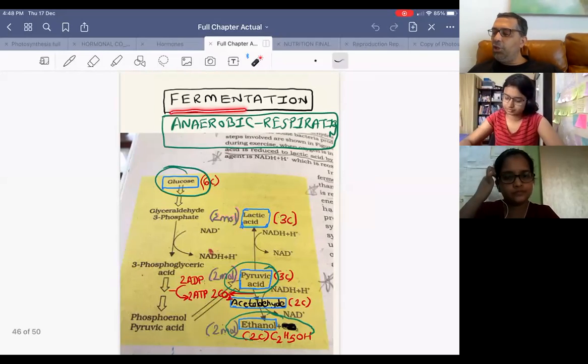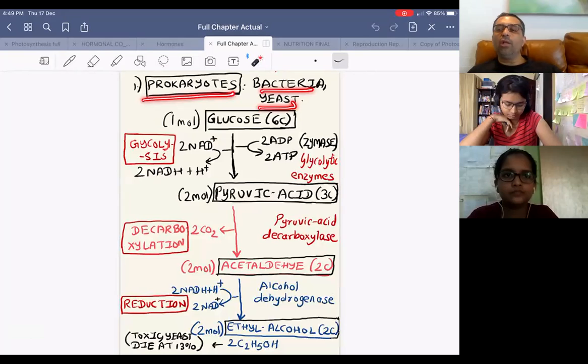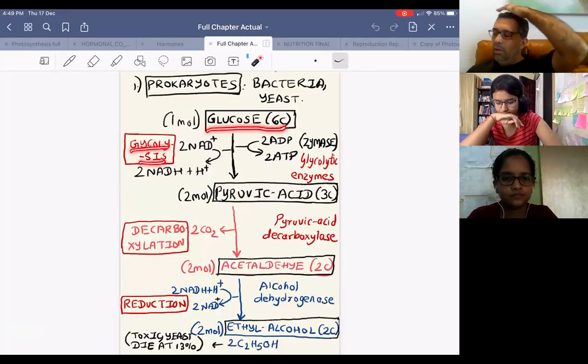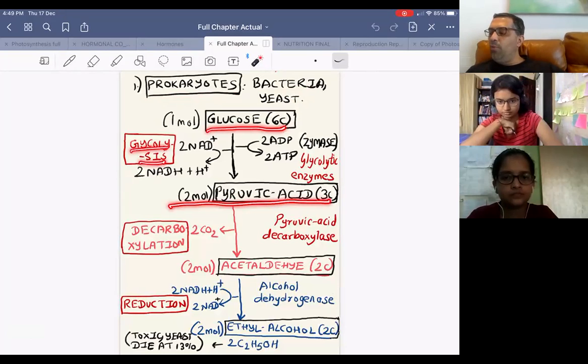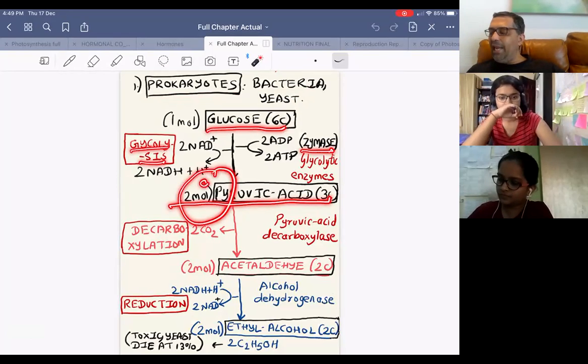Then we have fermentation or anaerobic respiration. Fermentation or anaerobic respiration occurs in prokaryotes, bacteria, yeast, etc. Prokaryotes do not have mitochondria. So how will breakdown take place? Glucose undergoes glycolysis to form two molecules of pyruvic acid, in the presence of an enzyme called zymase, which will do fermentation. If the process takes place within the bacteria, it is called anaerobic respiration.